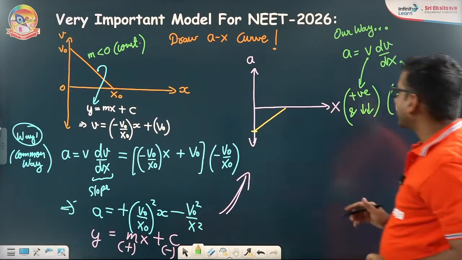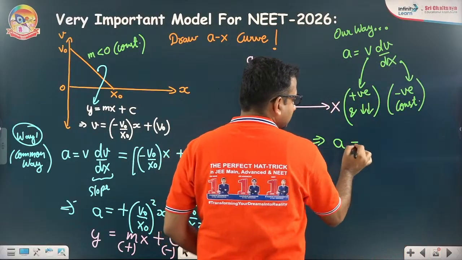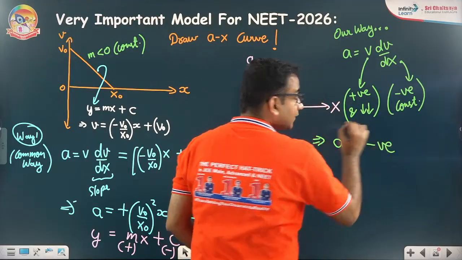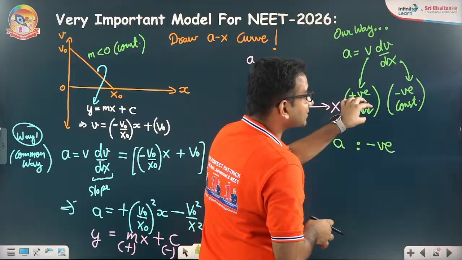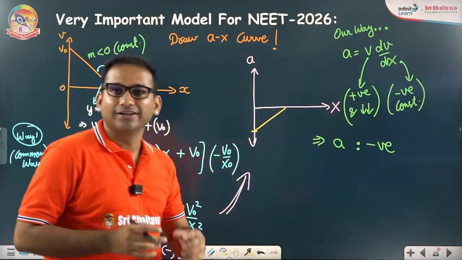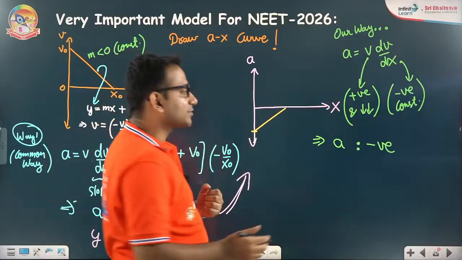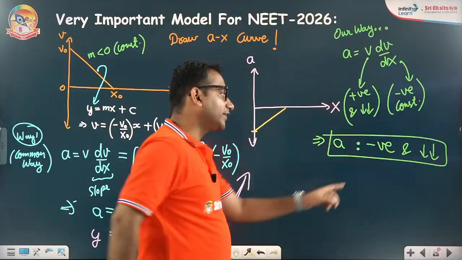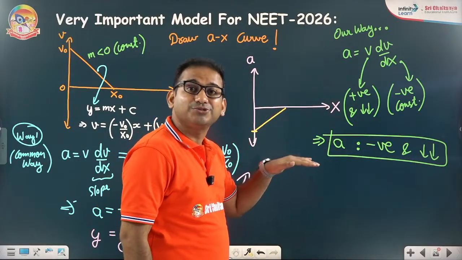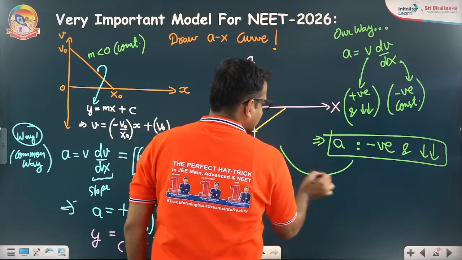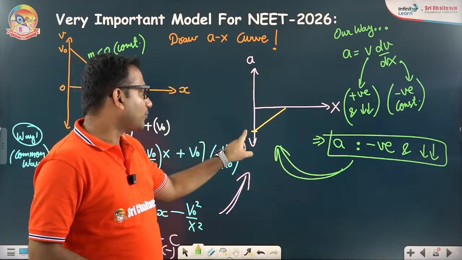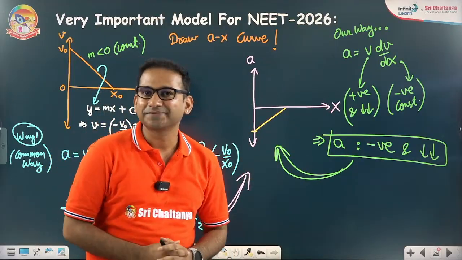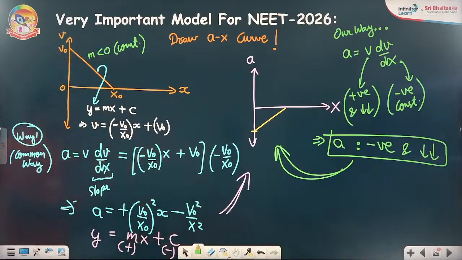Now if I talk about the combined behavior, definitely we can say about the acceleration. If you multiply positive and negative, you will get negative. And if you multiply a decreasing quantity with a constant quantity, the result is also decreasing. So acceleration must be plotted in negative and its negative magnitude must be reducing. Isn't that interesting? I would suggest you take a screenshot.